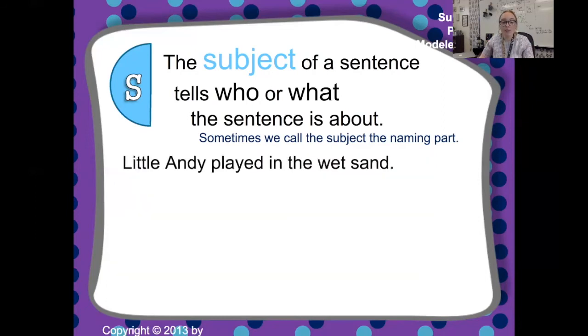Another example, little Andy played in the wet sand. So what is the subject? Who or what is the sentence about? We know it's little Andy. It's the person who is playing in the wet sand. That is who or what the sentence is about. Again, the subject.